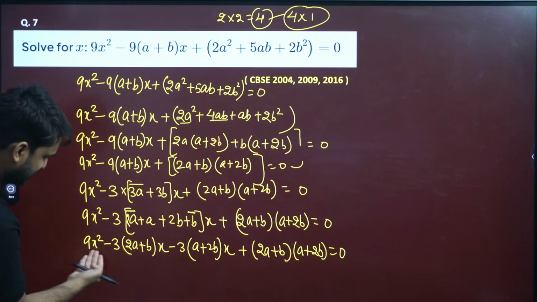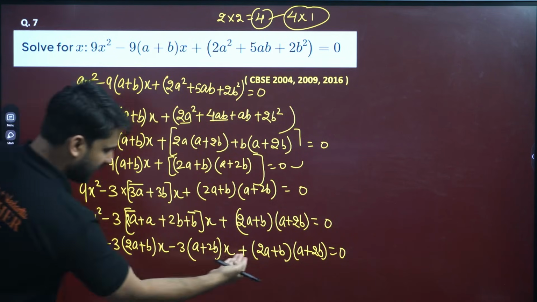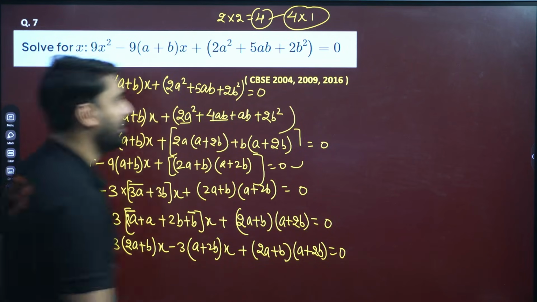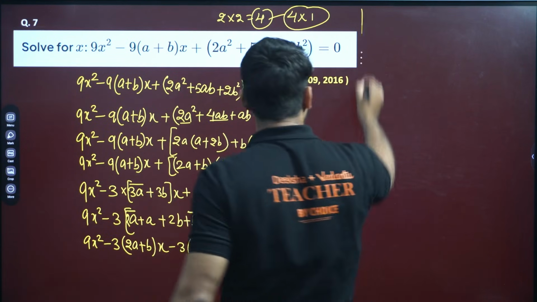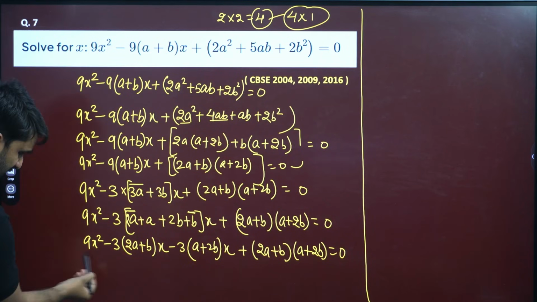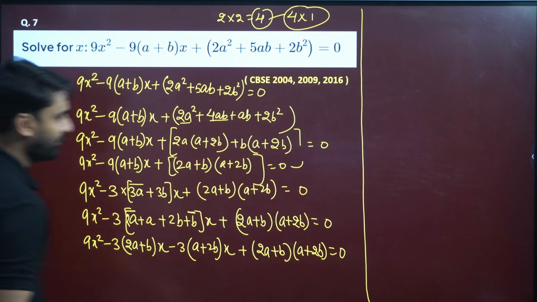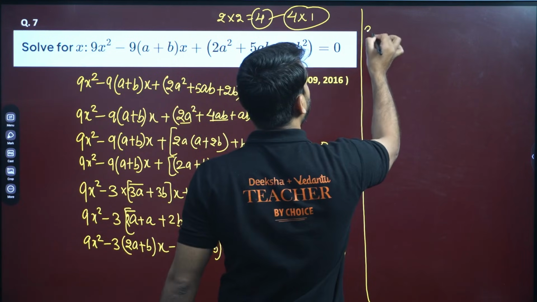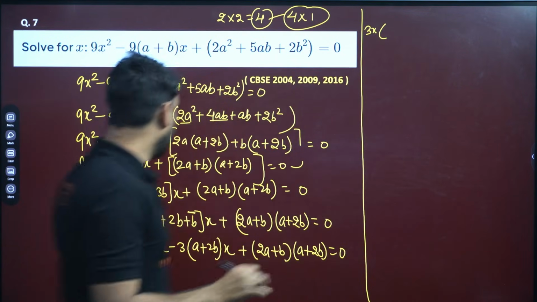Now we have pairs. This will be the pair, and this will be the pair. So can we take common here, my dear? Yes. Please take common here. In these two, what can we take common? 3 is here, 3 is here, x is here. So we can take 3x common. If we take 3x common, what are we getting here?